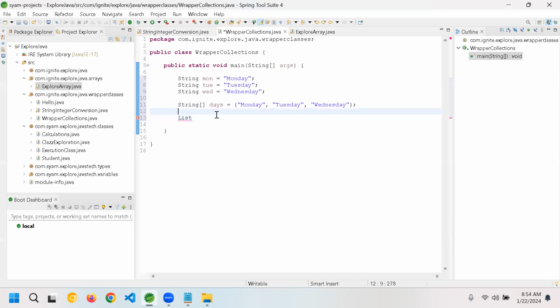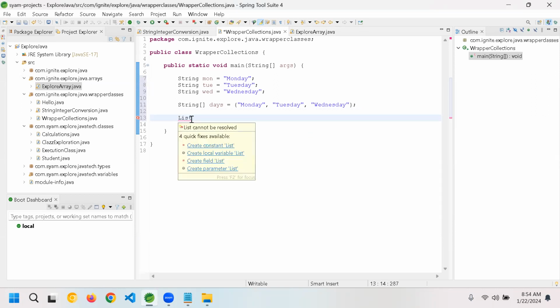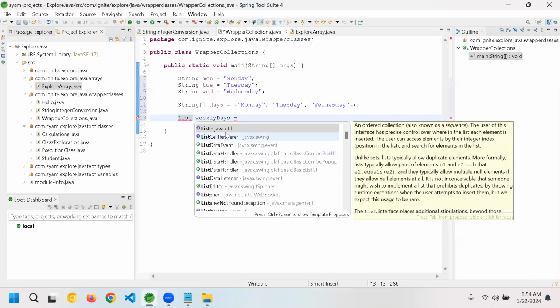Okay, this is a list. Let's say I can say weekly days, just to avoid the conflict with this one. First I have to import, guys, List. Control space I give. See, when I double click it, line number 1 is the package, 2 is empty, 3 is the public class.